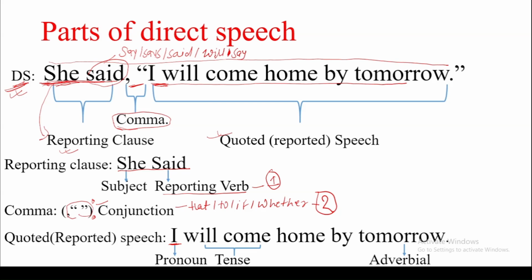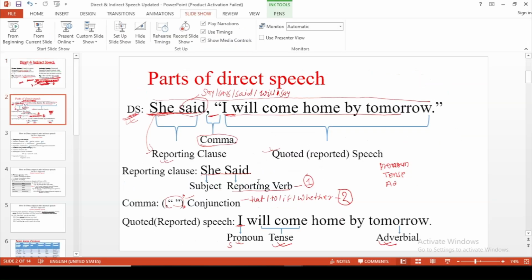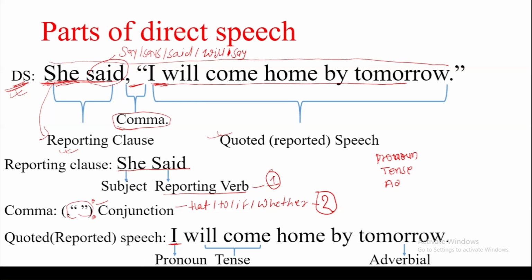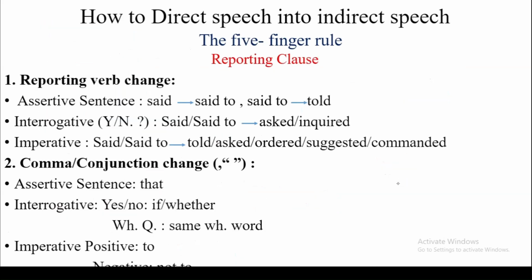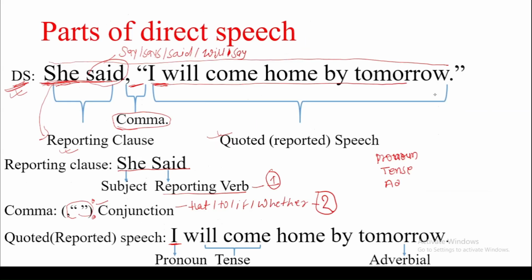So we have to change these three things: pronoun, tense, and adverbial.